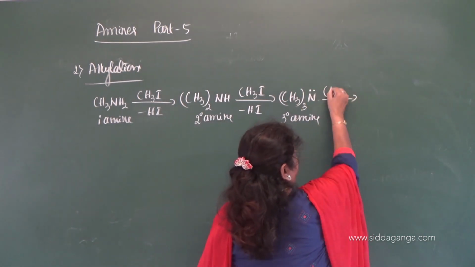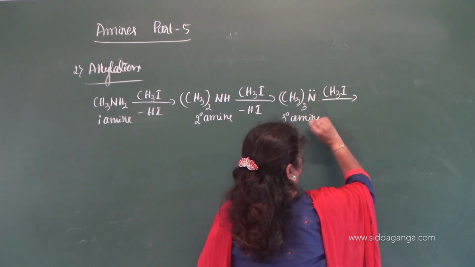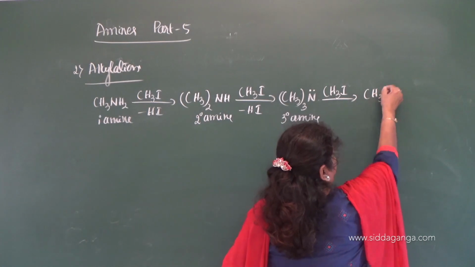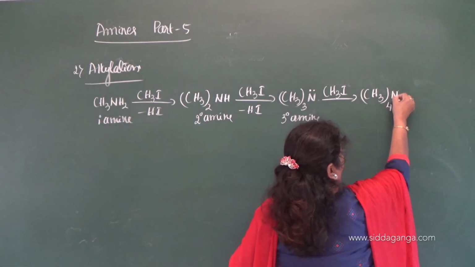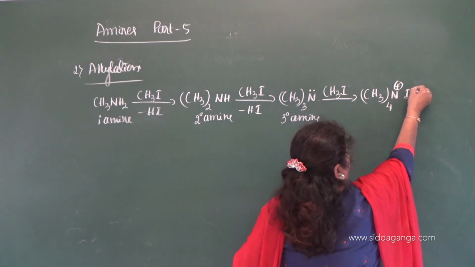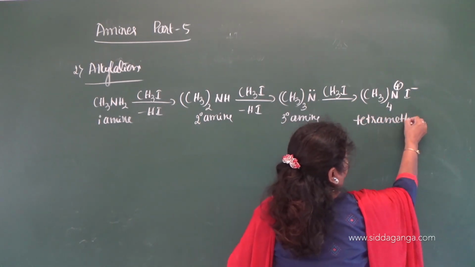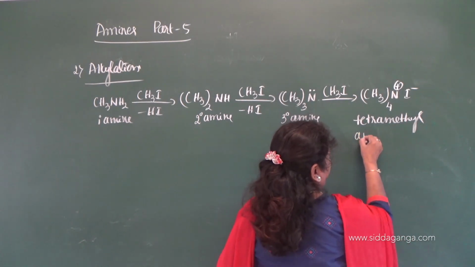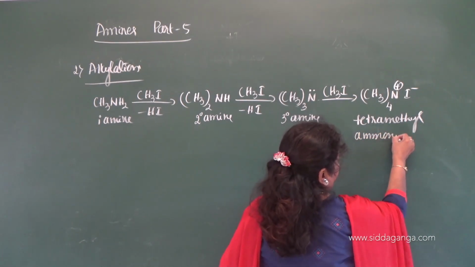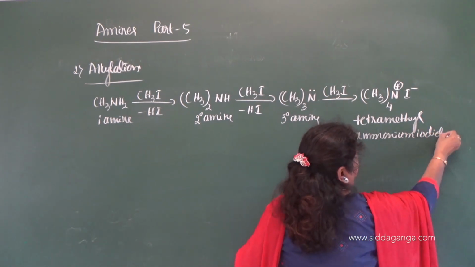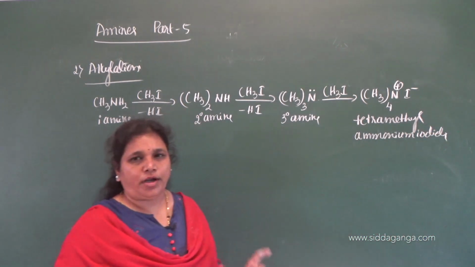Further it undergoes reaction with one more molecule of methyl iodide, and it gives tetramethyl ammonium iodide, and it is a quaternary salt.